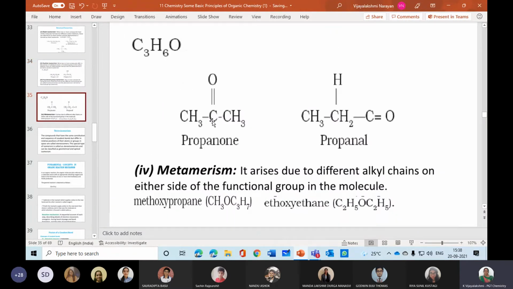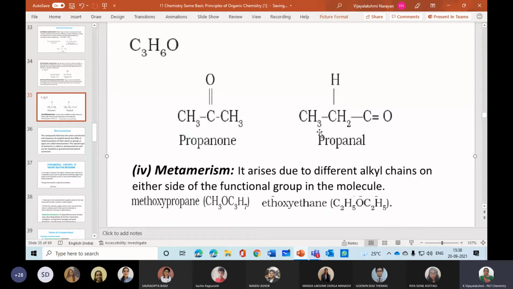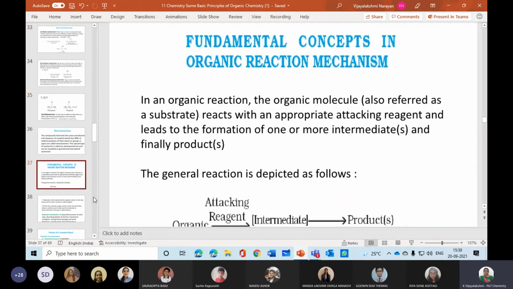Now this is the position of the functional group: propanone and propanal. Propanone is the IUPAC name of acetone, and propanal is acetaldehyde. This hydrogen should come here. Remember that, don't write the same point and get a wrong answer. And then metamerism is nothing but different alkyl groups attached over there. So please take down the hints so that it will be easy for you.